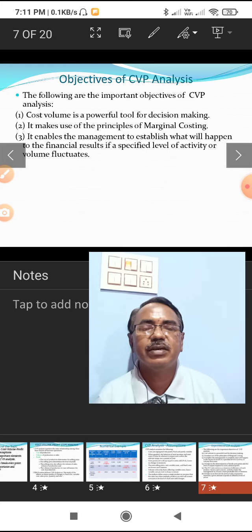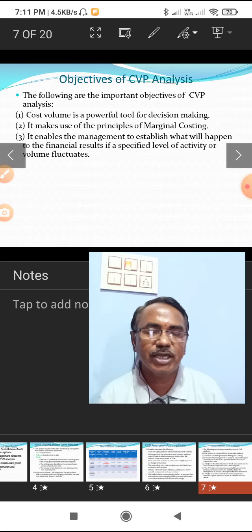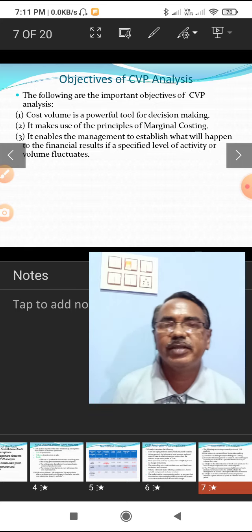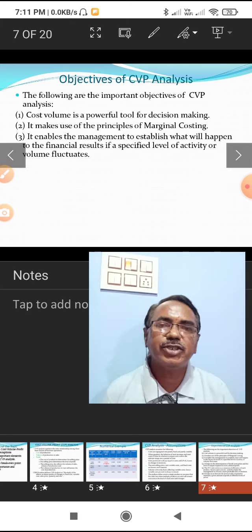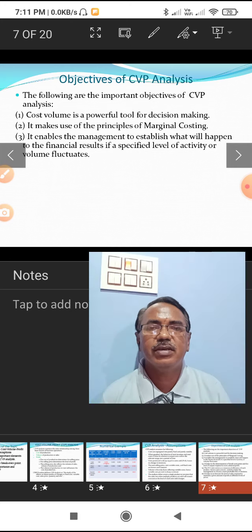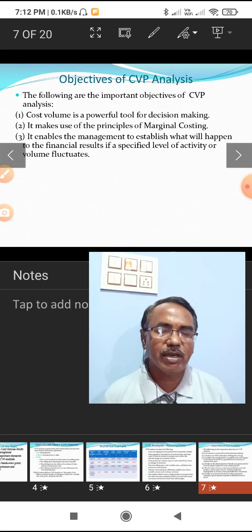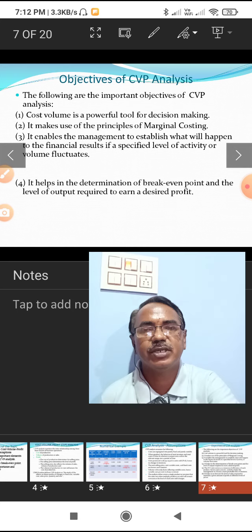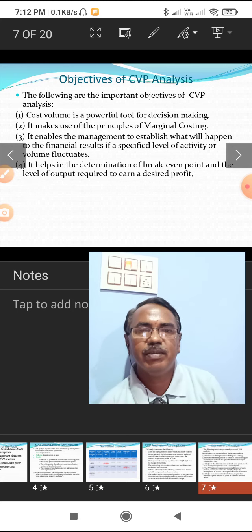The management can establish the relationship between the cost and volumes, and on the basis of this relationship, they can establish the financial results at a specified level of activity. What would be the profit and what would be the volume of sales? To expect a certain level of profit, what should be the quantity of output production? They can take that decision. That means the profit can be planned.